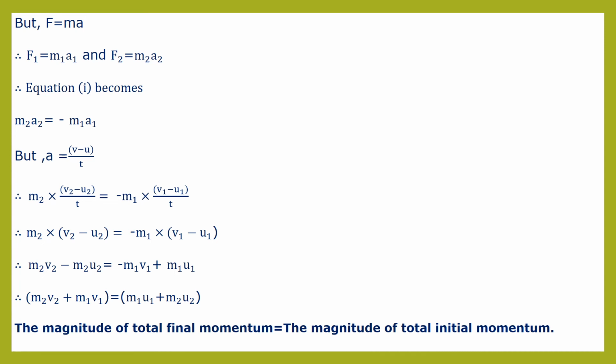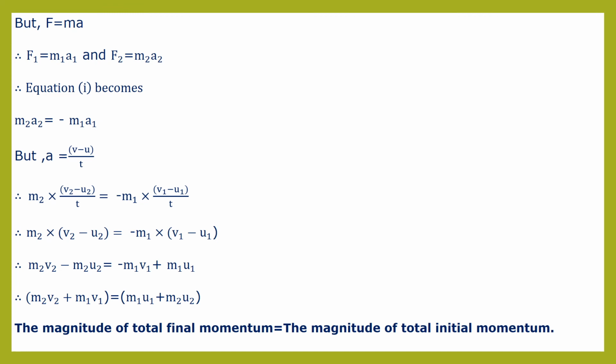So therefore equation 1 becomes, so we have to put the respective values of F1 and F2. So m2 a2 is equal to negative m1 a1. But a, that is acceleration, is equal to (v minus u) upon t, that is change in velocity upon time. So therefore m2 into (v2 minus u2) upon t is equal to negative m1 into (v1 minus u1) upon t. So this acceleration is for object 1 and acceleration for object 2. So we have put here values of both the accelerations, that is a2 and a1.